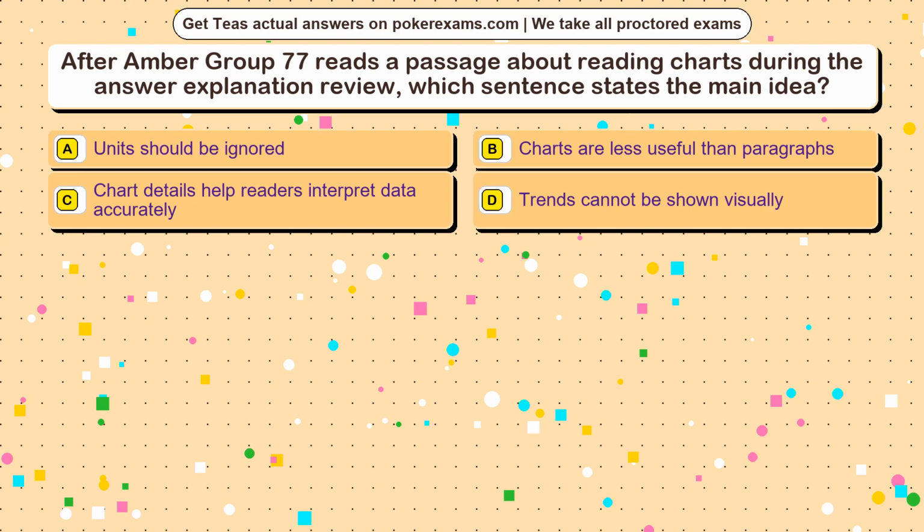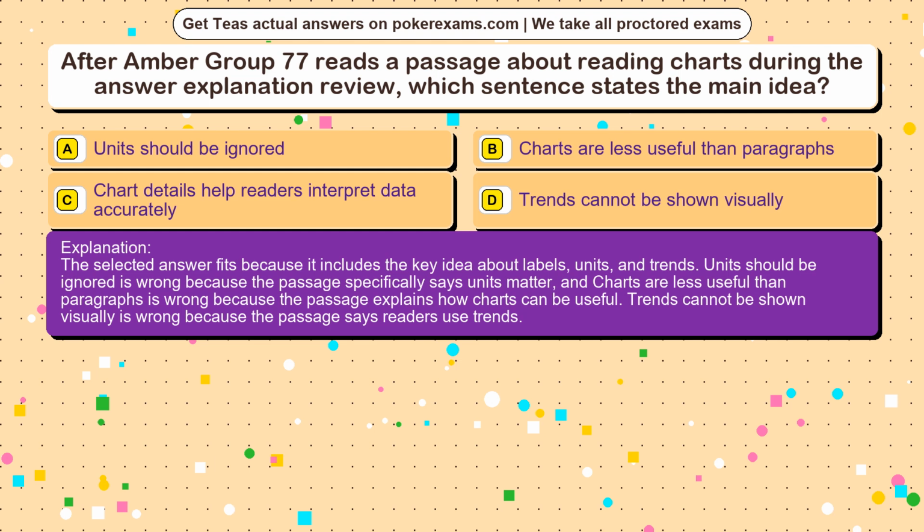The correct answer is option. The selected answer fits because it includes the key idea about labels, units, and trends. Units should be ignored is wrong because the passage specifically says units matter, and charts are less useful than paragraphs is wrong because the passage explains how charts can be useful. Trends cannot be shown visually is wrong because the passage says readers use trends.